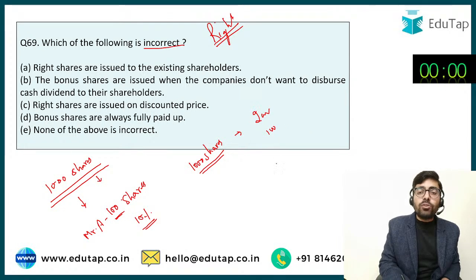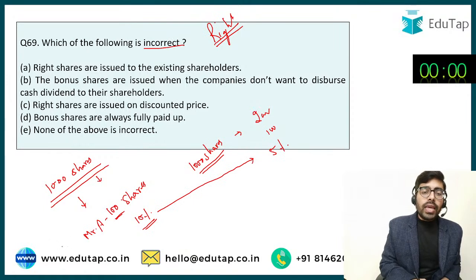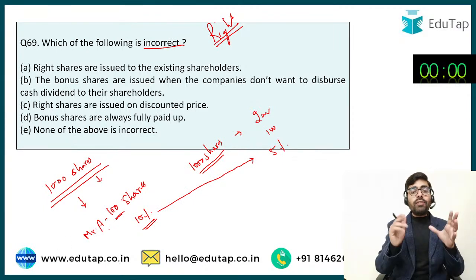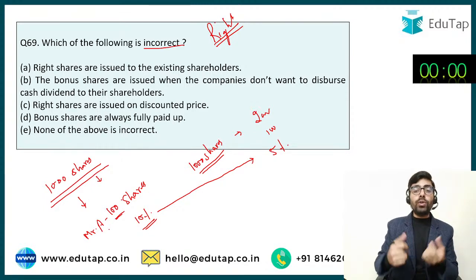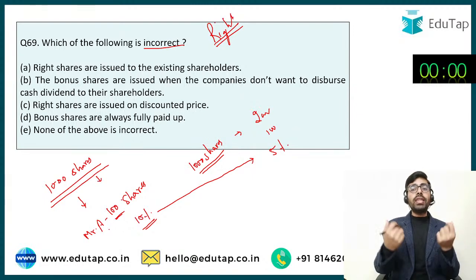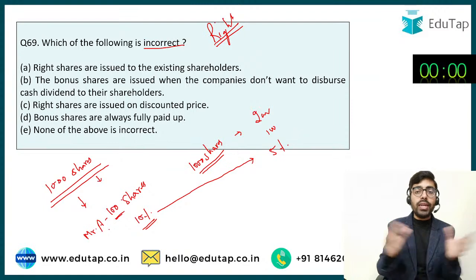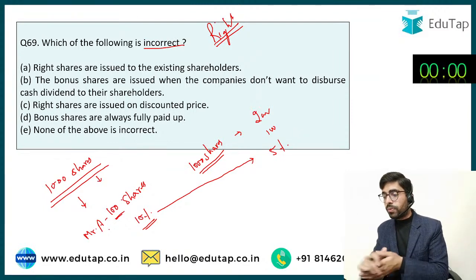That is, his stake is going to fall to 5%. So now the law says कि आपको यहाँ पे right देना है. You have to give this right to existing shareholders. If they want to maintain their proportionate ownership in the company, then they should be able to do so. So they have to be given the first right by the company to subscribe to the shares of the company whenever it is coming up with another issue.